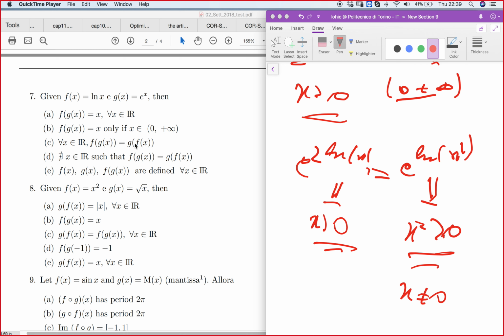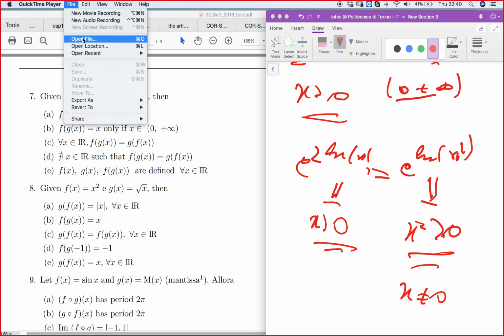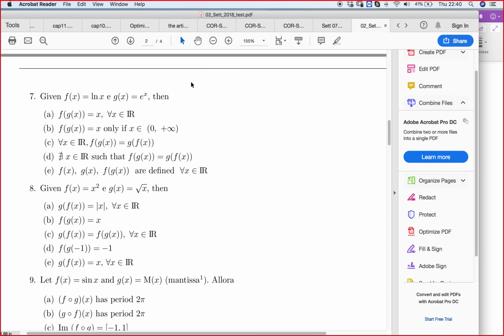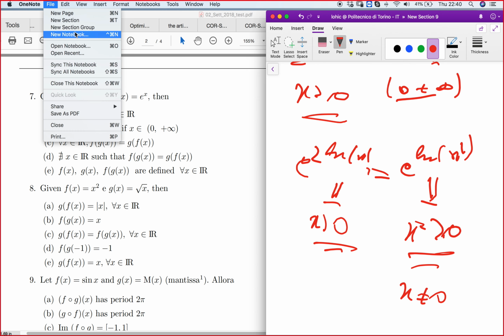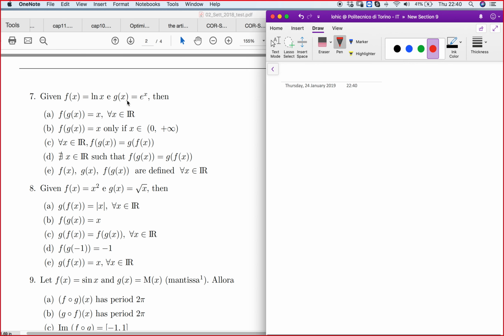We keep solving these MCQs, moving now to MCQ number 7. We are given f of x equal to ln x and g of x equal to exponential of x.